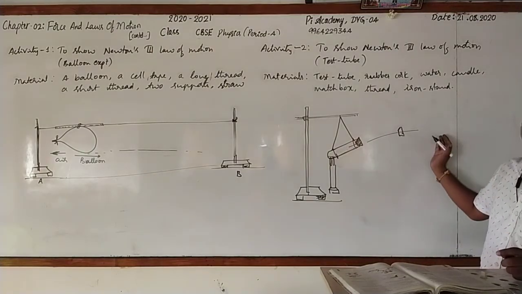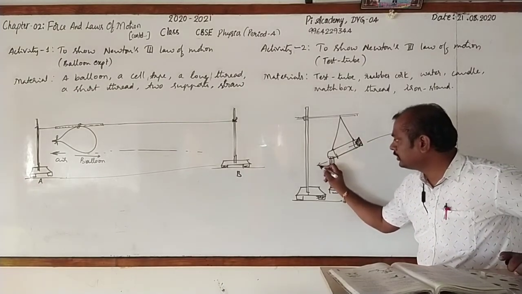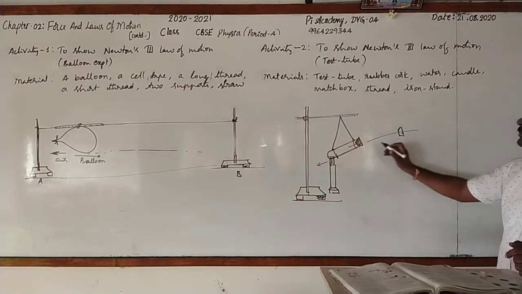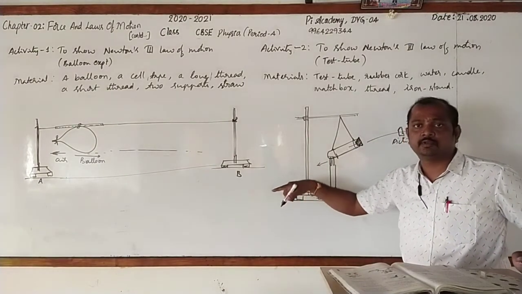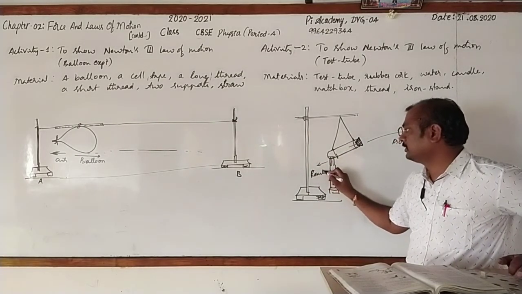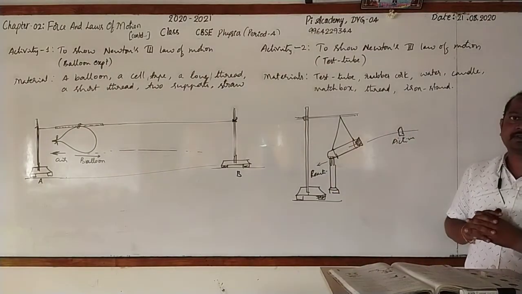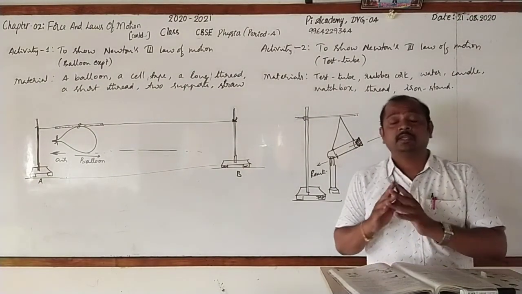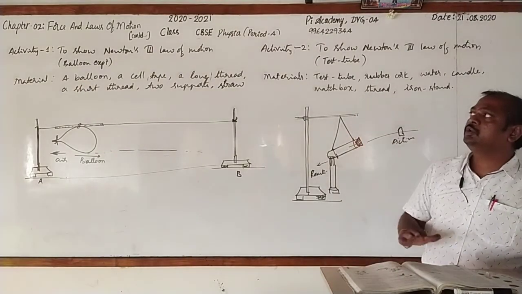It is removed from the test tube, and with the same amount of force the test tube recoils, it goes backward. See that this forward movement of the rubber cork is action, and the recoiling of the test tube is called a reaction. Got it? In the examination, they can ask a question based on this: Explain the experiment. Explain with a neat labelled diagram to show Newton's third law of motion.